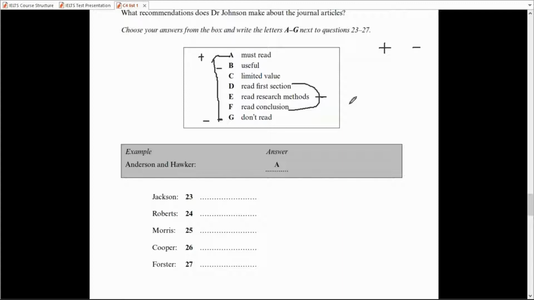So expect some kind of paraphrasing. Don't expect the same words which are given here. But this kind of division can definitely help you tackle these kind of questions very, very effectively. So I think this is what I would suggest regarding listening. So I think you have got some fair idea, like how you can tackle these kind of questions. So in a computer delivered test, this will be in the form of drag and drop. Maybe just you have to drag and drop option to the correct place.